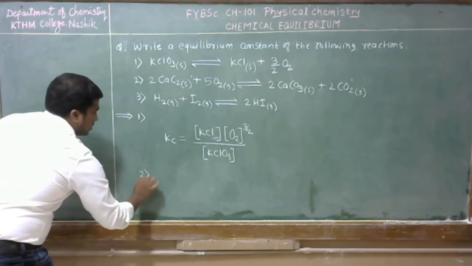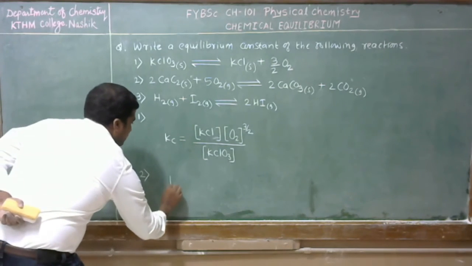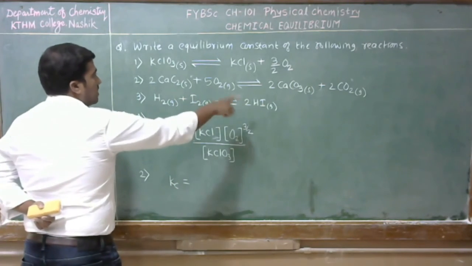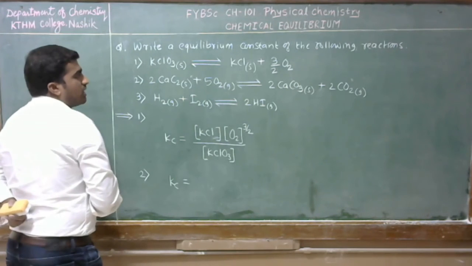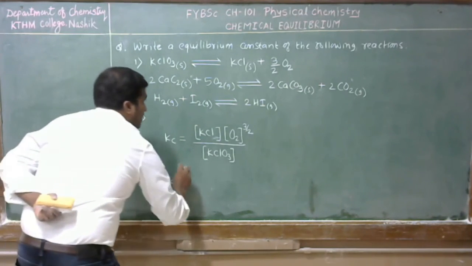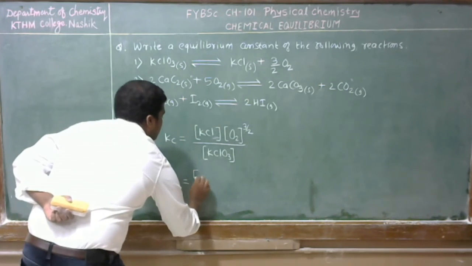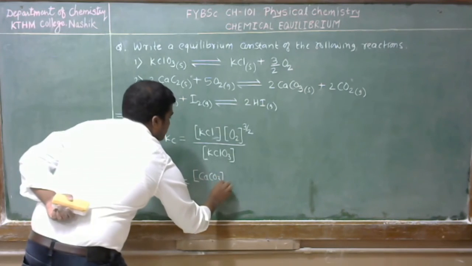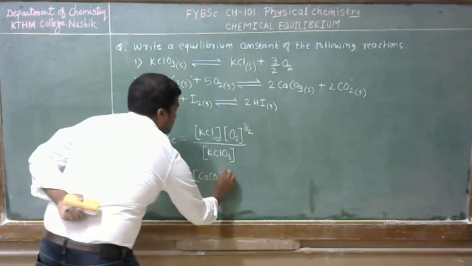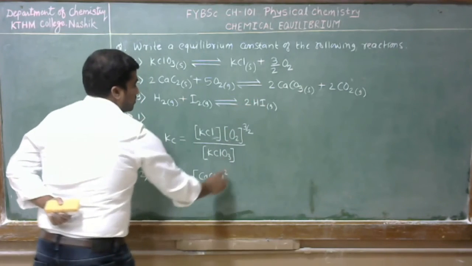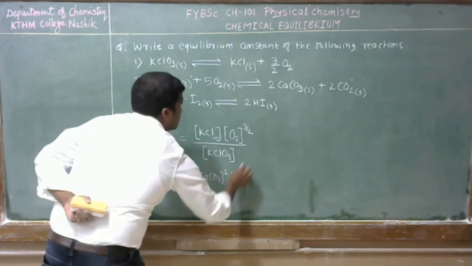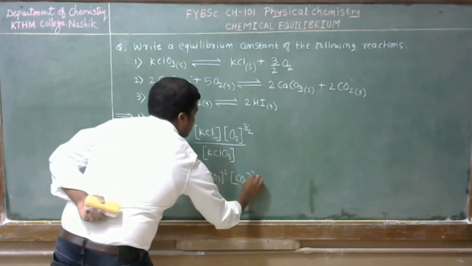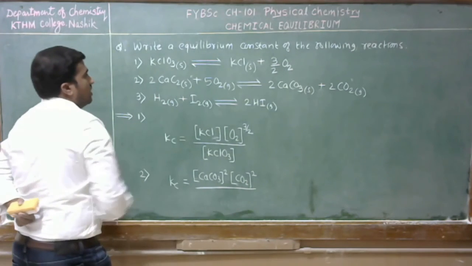Now the equilibrium constant for the second reaction. Kc is equal to, products are 2 moles of calcium carbonate plus 2 moles of CO2. So we can write calcium carbonate raised to power 2, number of moles are 2, into CO2 raised to power 2, divided by reactants.